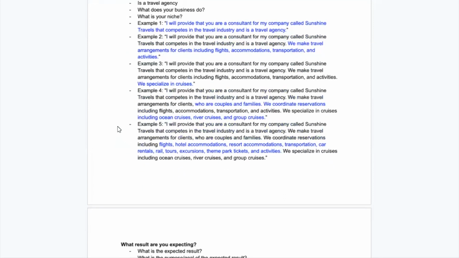So we can get down here to the final example. You can see there's a lot of information here. Okay, I will provide that you are a consultant for my company called Sunshine Travels that competes in the travel industry and is a travel agency. We make travel arrangements for clients who are couples and families.